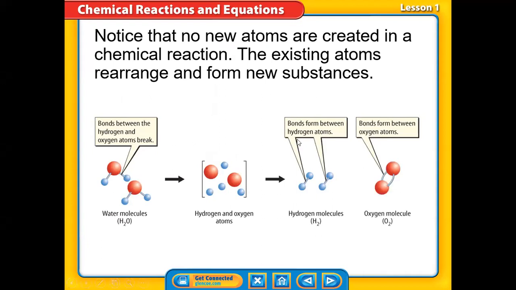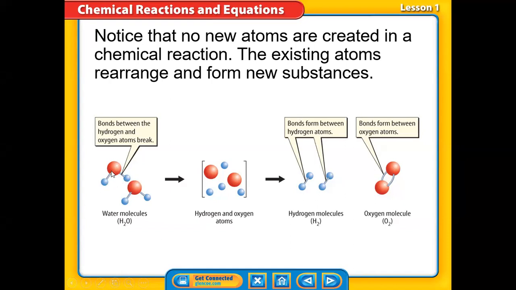This illustrating diagram represents the steps of a chemical reaction. For example, here is a water molecule. We're going to find out what would happen if this water molecule breaks down, the reaction of breaking down water, or decomposition of water. Each water is H2O, as we know, one oxygen atom, the red sphere, and two hydrogen atoms, the blue ones.